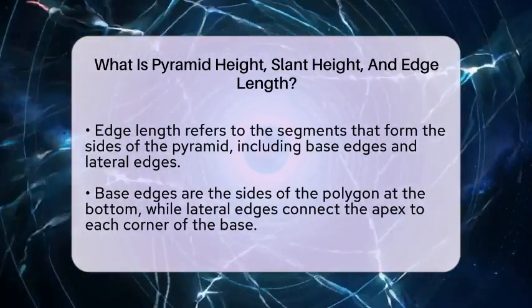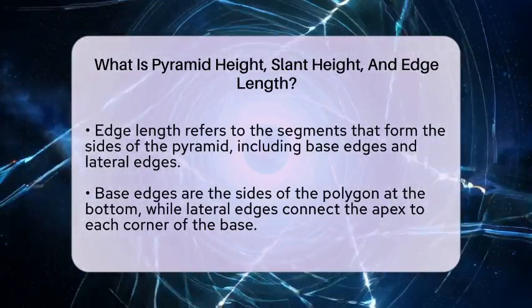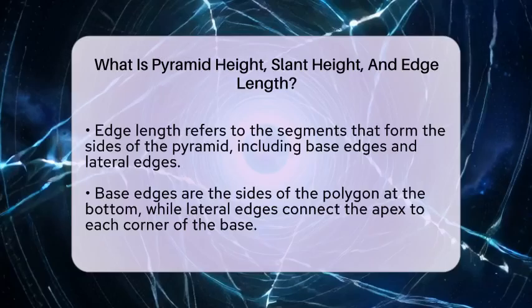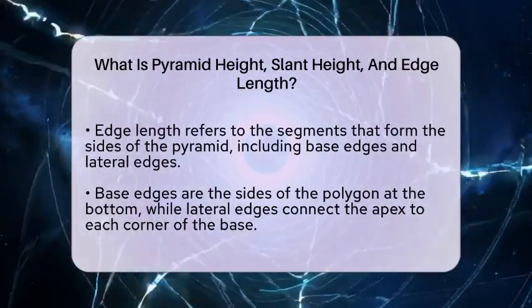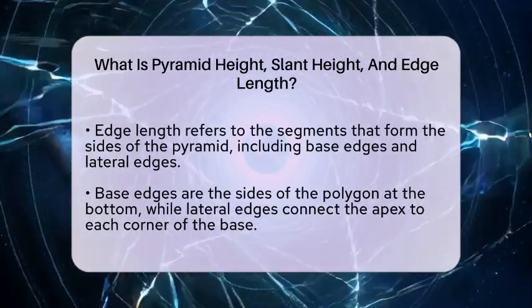For example, if the base is a square with sides of 4 units and the height is 6 units, the lateral edges will be longer than 4 units, depending on the shape of the pyramid.